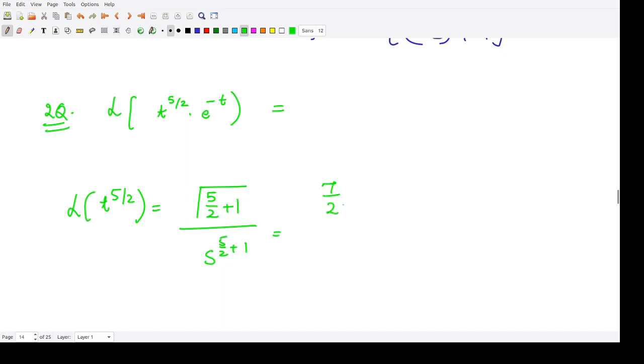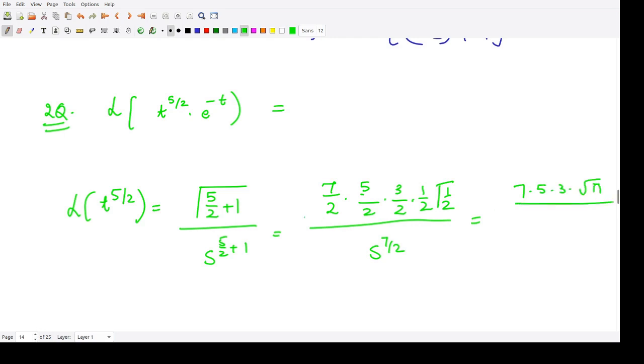So gamma of 7 by 2 is 7 by 2 into 5 by 2 into 3 by 2 into 1 by 2 into the gamma of 1 by 2 divided by s raised to power 7 by 2. So this becomes 7 into 5 into 3 into square root pi divided by how many 2's are there? 2 to the power 4 into s raised to power 7 by 2. So this is the Laplace transform of t to the power 5 by 2.